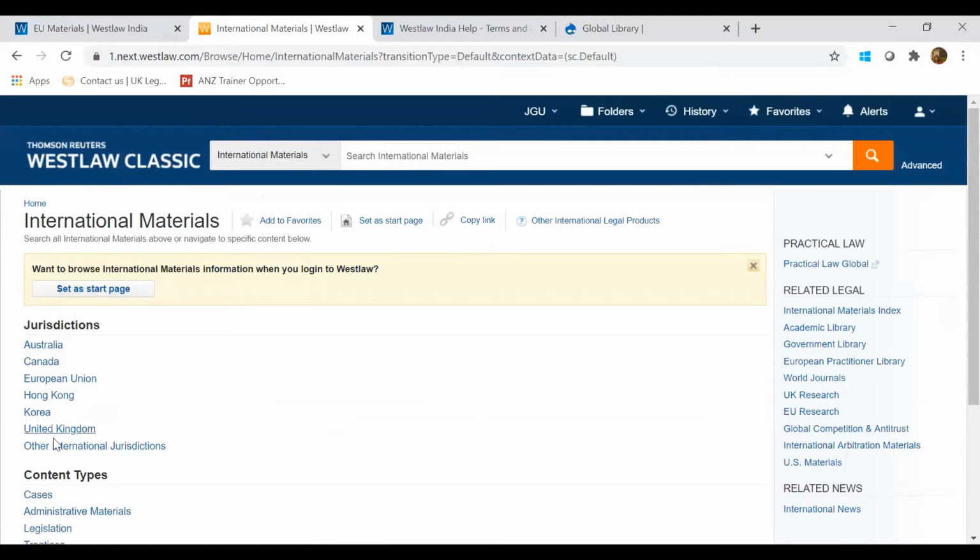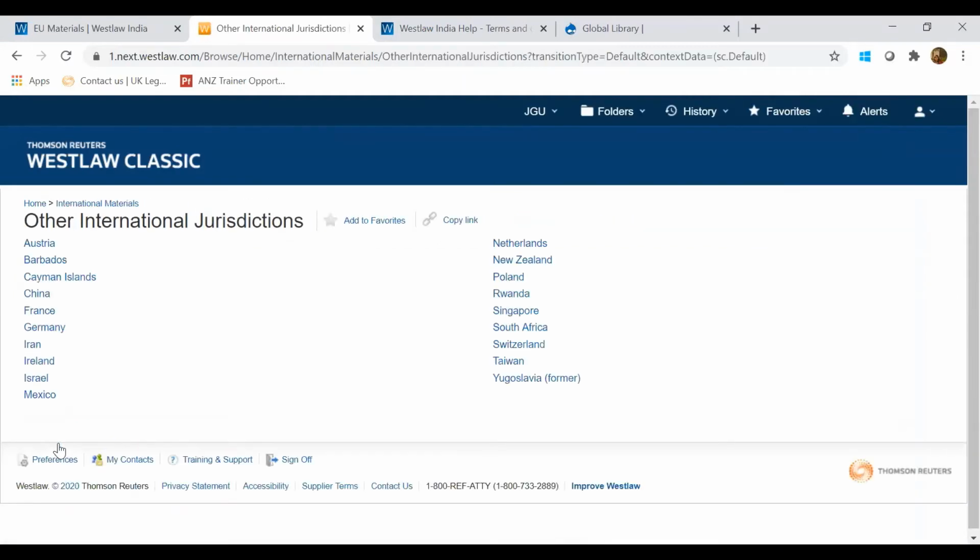If I want to search across all these jurisdictions, I can use this tab here. Whatever results I get here will be only from the jurisdictions mentioned here. Apart from Australia, Canada, EU, Hong Kong, Korea, UK, there are a couple of other jurisdictions also. These are the jurisdictions available in Westlaw Classic, the international part.